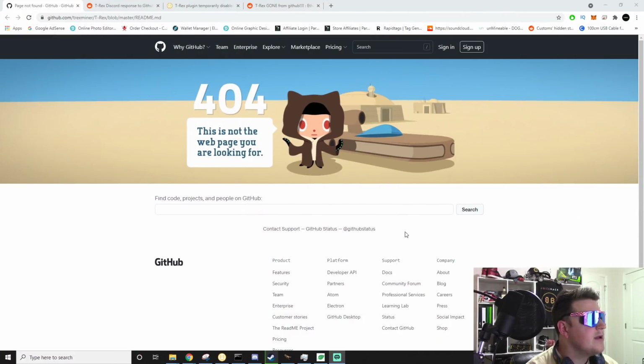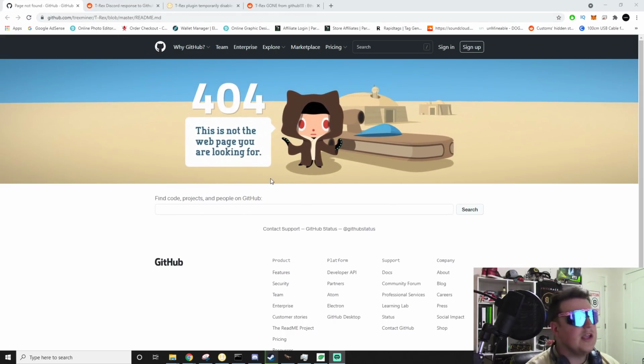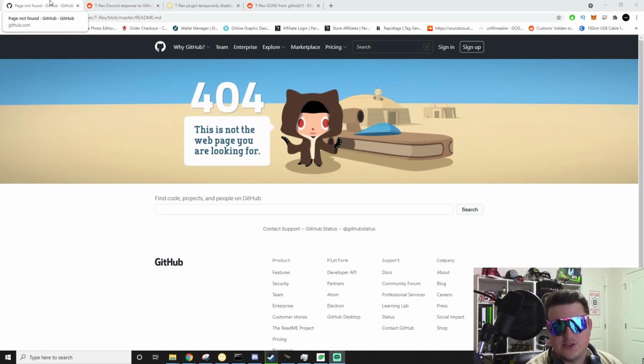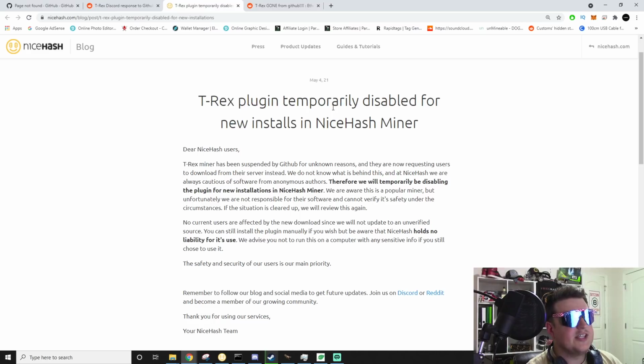I saw this. It got posted by Nicehash. Hold on, let's see here. Boom. This did not get posted by Nicehash. This is the actual TREX miner GitHub 404. Error 404. This page or the web page you're looking for is not here. Blah, blah, blah. Old Star Wars reference there. This is not the web page you're looking for. It's gone. So, Nicehash came out with this.